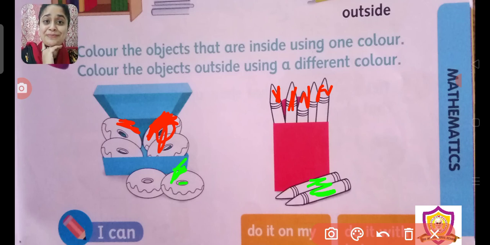You have to complete your work and you have to keep practicing such concepts, and yes, you have to do it very nicely, children. I know you all are practicing and I know you all are smart enough to do it. So do it and complete your work on time.